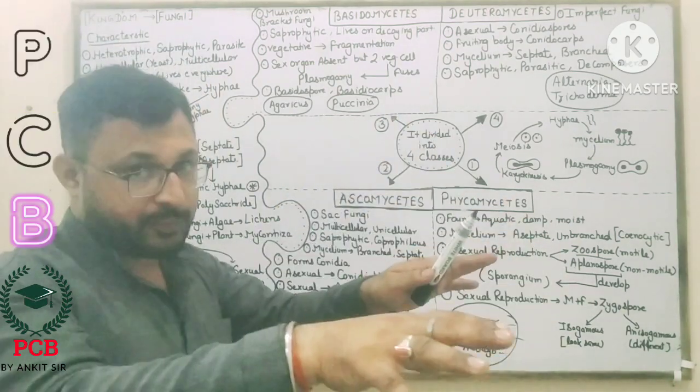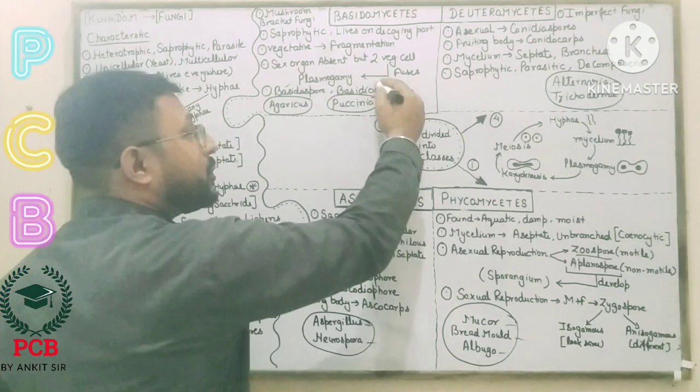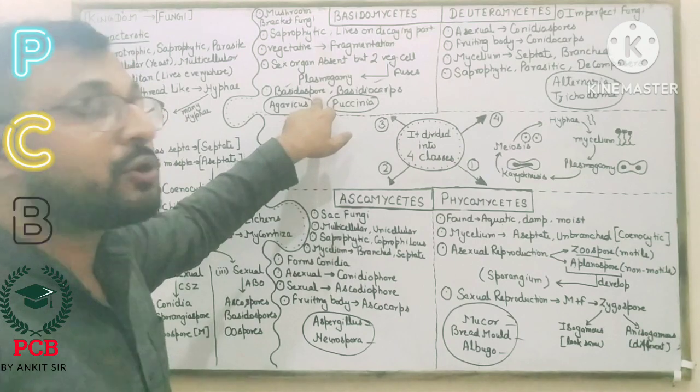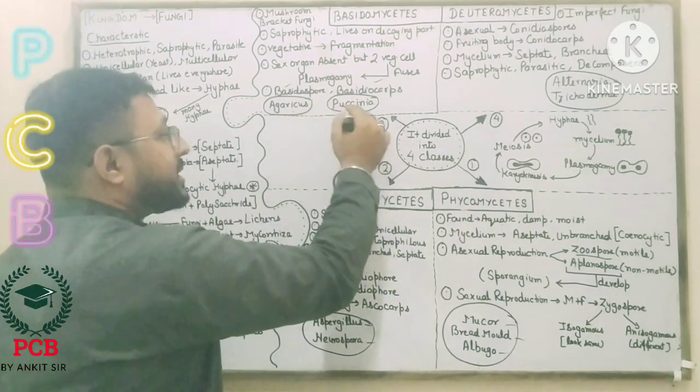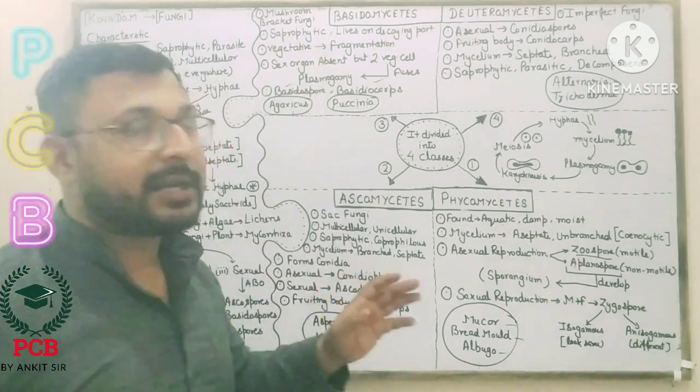What type of spores are produced? They produce basidiospores and basidiocarps. The fruiting body is called basidiocarps and the spores are called basidiospores. Examples: Agaricus and Puccinia. Agaricus means mushroom.